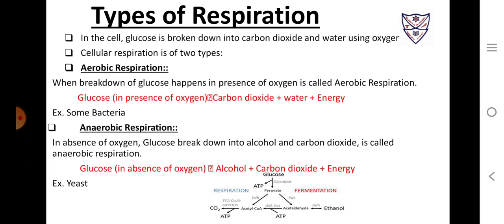While anaerobic respiration is the process in which, in the absence of oxygen, glucose breaks down into alcohol and carbon dioxide. This process is called anaerobic respiration. Here, alcohol is produced and this alcohol is an incomplete breakdown of glucose. So, this type of process is known as fermentation, and it is observed in yeast. These yeast are used in so many bakery products, like making of beers, making of breads, making of cakes, etc.